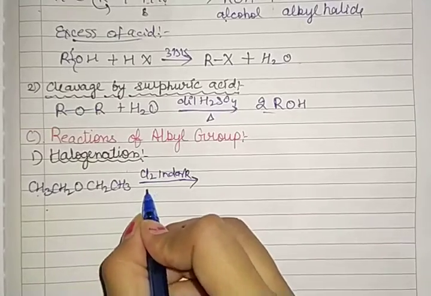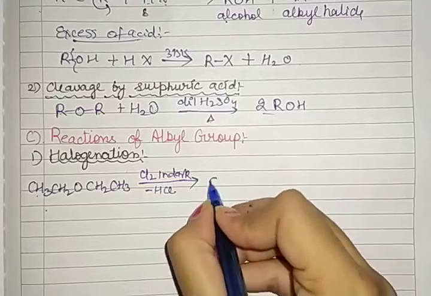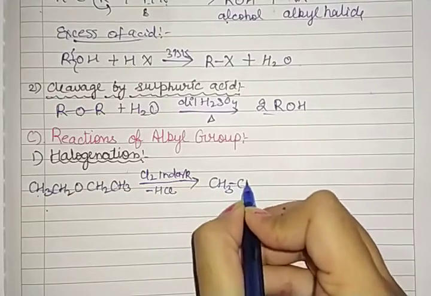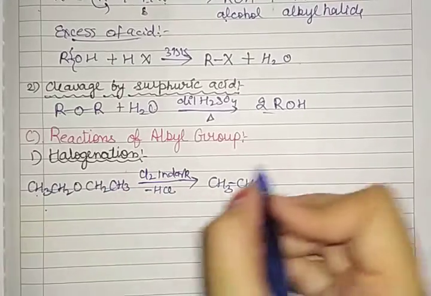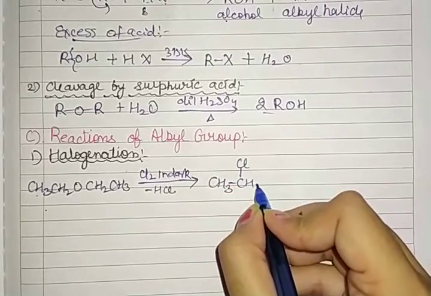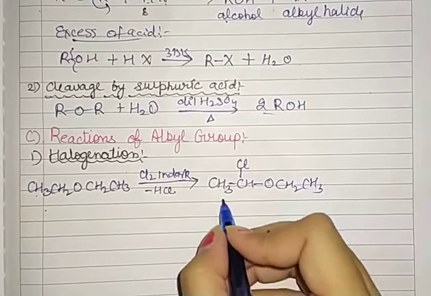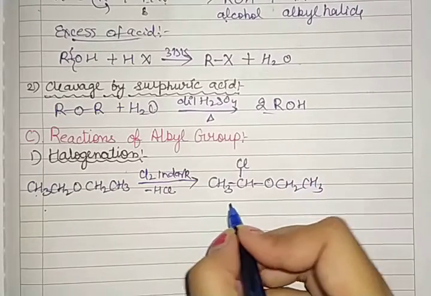When we are treating it with chlorine in the dark, there is the removal of HCl. So what we have here is CH3CH, one hydrogen is removed from here and chlorine is added here, and OCH2CH3. The name of that compound is 1-chlorodiethyl ether.